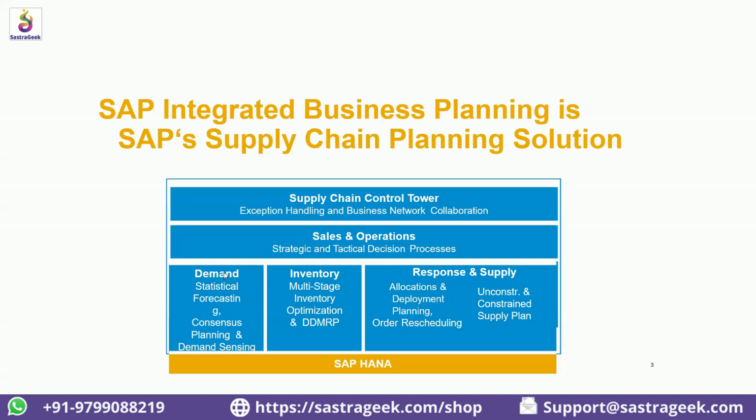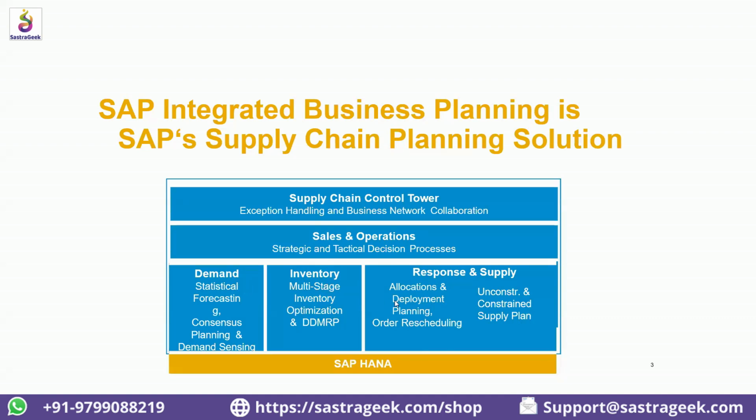Then once the demand is finalized, you need to find out the shortages, pass this demand to the manufacturing plant and so on, which is called a supply activity, supply planning activity. So SAP also introduced a module called response and supply. Then as we talked about safety stock calculations, SAP said, okay, fine, we will also create a separate module called inventory optimization. And then there are detailed level algorithms which are embedded in such modules.